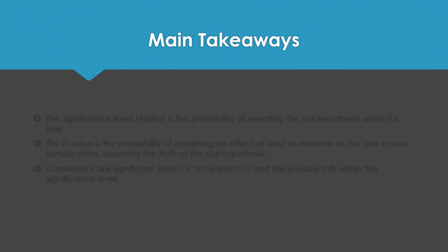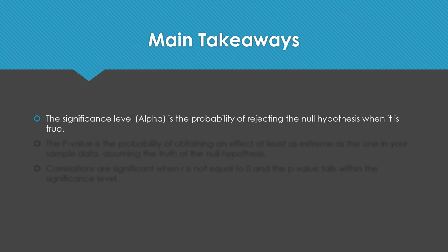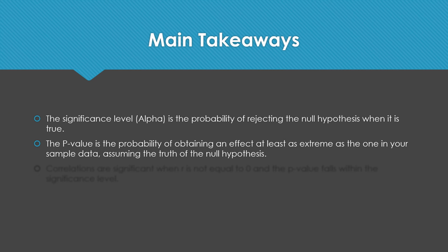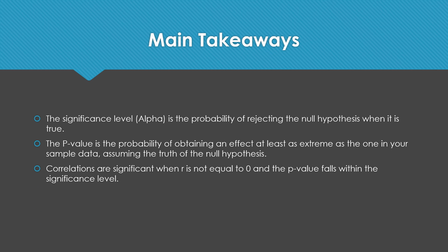So remember, the significance level, or alpha, is the probability of rejecting the null hypothesis when it is true. The p-value is the probability of obtaining an effect at least as extreme as the one in your sample data, assuming the truth of the null hypothesis. And correlations are significant when r is not equal to 0 and the p-value falls within the significance level.